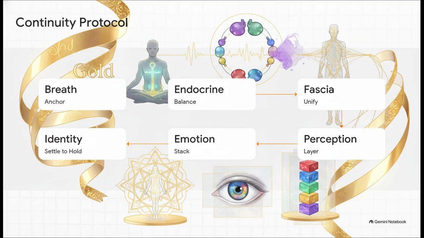That is exactly where the Gold Suite comes in. It's triggered whenever we need continuity across different internal states. Here is the flagship program, the Continuity Protocol. Step 1 anchors the breath, giving you a really firm center. Step 2 balances the endocrine system, smoothing out any of those remaining spikes from the violet ignition. Step 3 unifies the fascia, pulling your physical body back into one cohesive whole. Step 4 layers your perception, so you can actually see multiple truths at once. Step 5 stacks your emotions neatly. And Step 6 settles the entire system down to firmly hold your newly expanded identity. It seamlessly integrates your recent emotional and mythic experiences into stable, lasting, coherent memory.